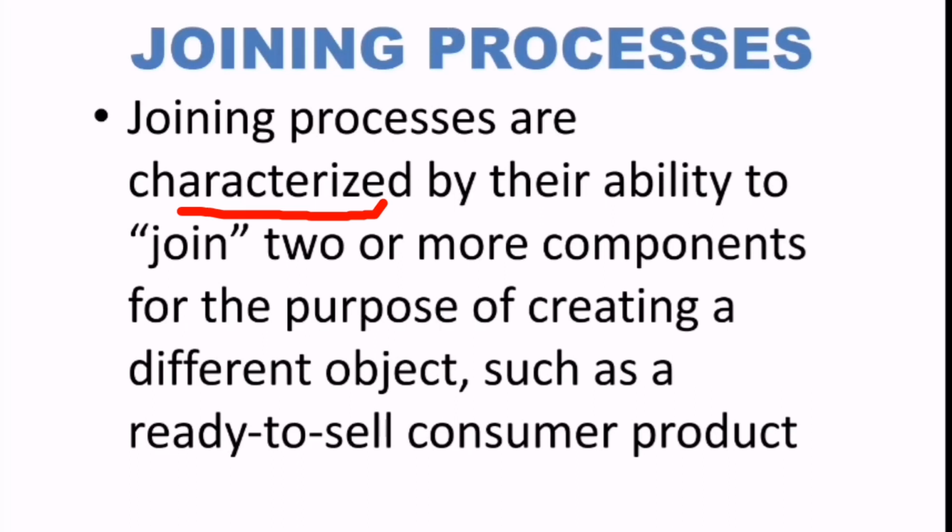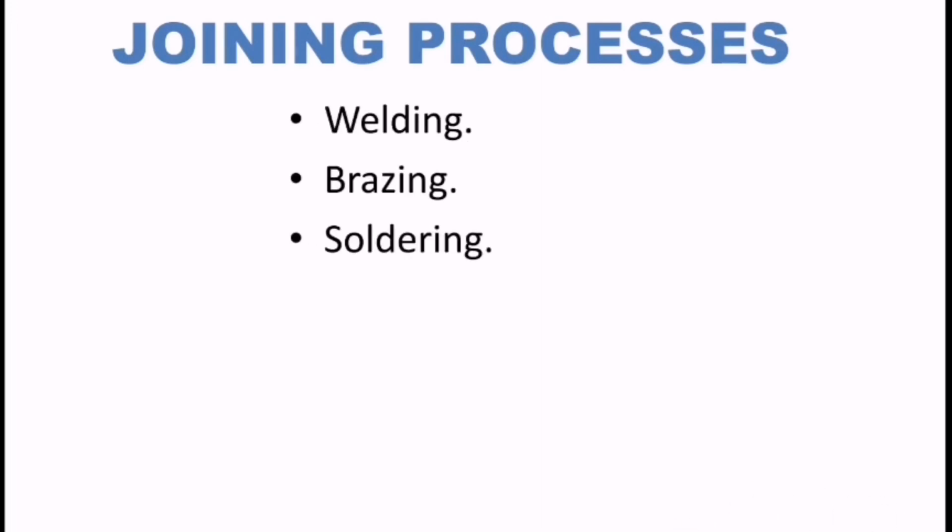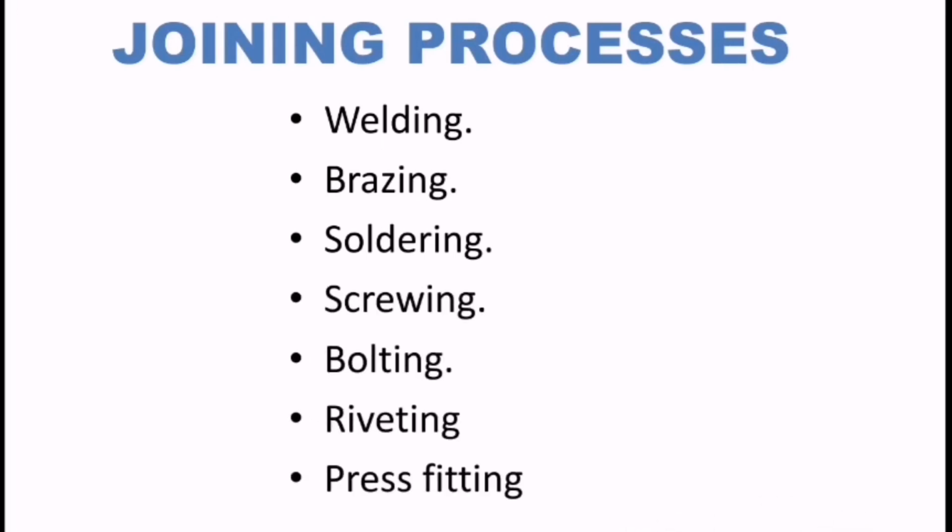These are characterized by their ability to join two or more components for the purpose of creating a different object, such as a ready to sell consumer product. So to get the final product, we need to combine or join two or more different products. This we can call a joining process. There are different joining processes like welding, brazing, soldering, screwing, bolting, riveting, press fitting. These are the important joining processes.